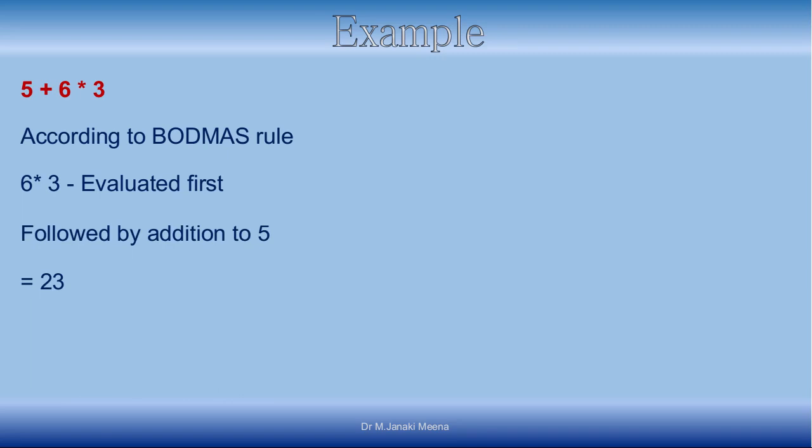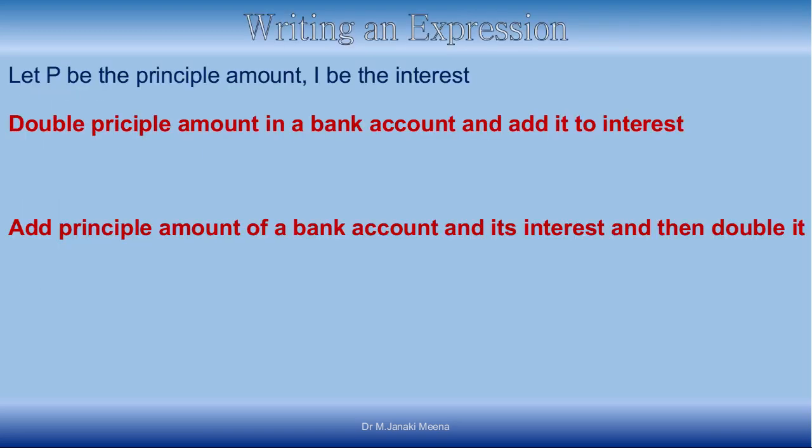But if I do it in the wrong order, then I will get a different answer. If I do it in the wrong order as 5 plus 6, which is 11, into 3, then I will get 33. That is not the correct way to do it, right? So for simple arithmetic operations, what we learnt in high school is applicable in programming languages also. You have to follow the BODMAS rule. Now come back to the expression we wrote just before. If P is the principal amount and I is the interest, and this was the task given to us, double principal amount and add it to interest, right?